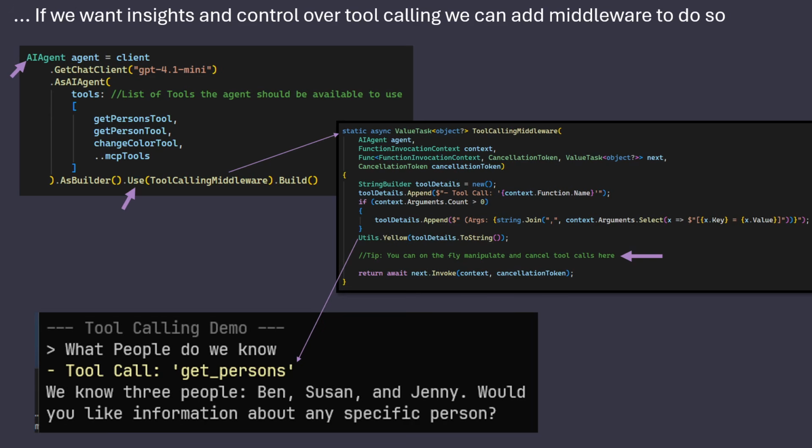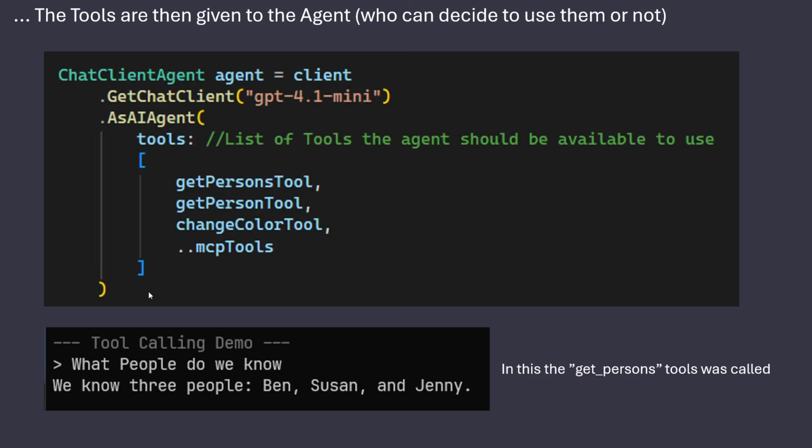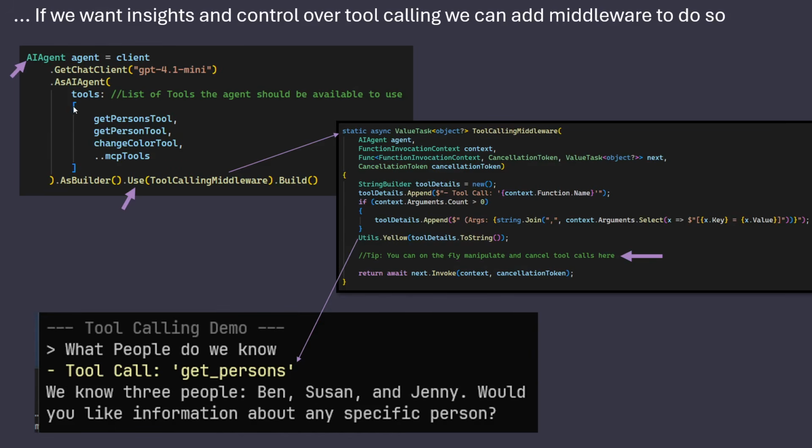If we want some insight into how these tools are called, or even some control over it, we can add middleware. When we make our agent, as we saw here, we can say AsBuilder.Use and then put in tool calling middleware.